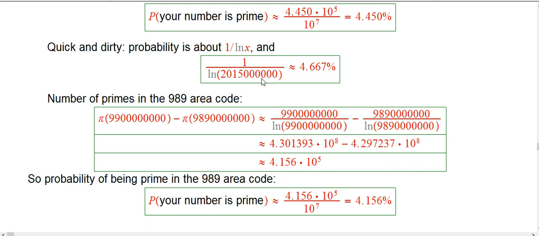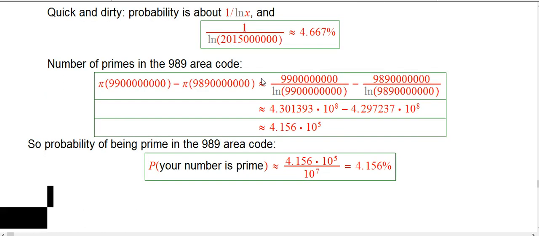It's not that different, because the natural log function doesn't grow very quickly, especially way out in the billions. When you increase from the 201 to the 990 level, it isn't increasing the ln by very much, and so it isn't decreasing the x over ln x by very much.